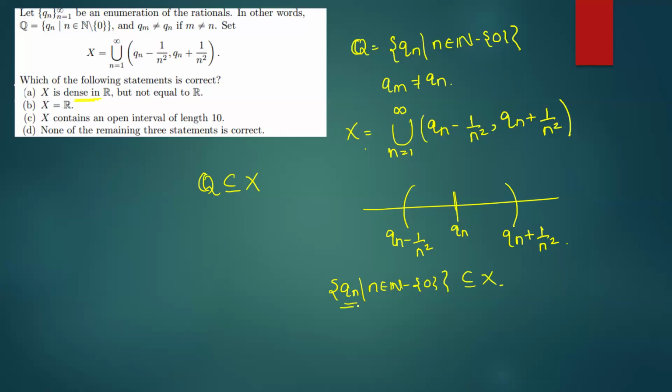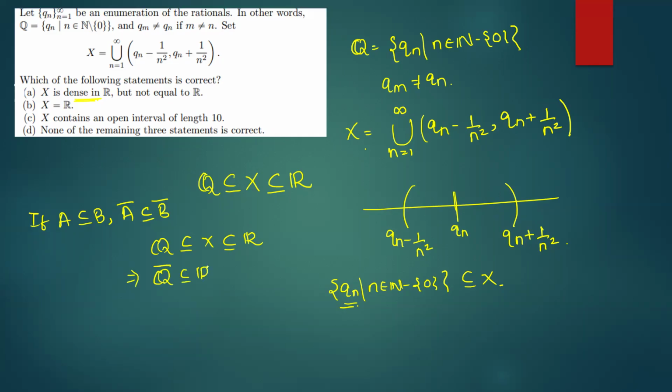ये सारे जो individual elements हैं, that is a subset of X, and this is nothing but the set of all rational numbers. अभी anyways, this set X is again a subset of the set of all real numbers. And हम topology से जानते हैं that if A is a subset of B, then A closure is a subset of B closure. तो हमारे पास है Q is a subset of X and this is again a subset of all real numbers. So Q का closure, this is a subset of X closure and this is a subset of R का closure.